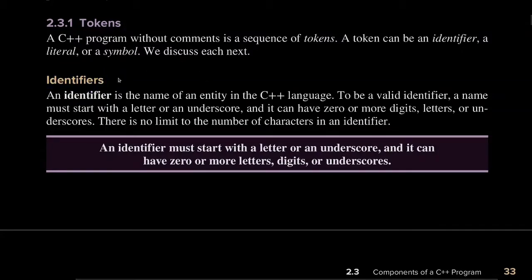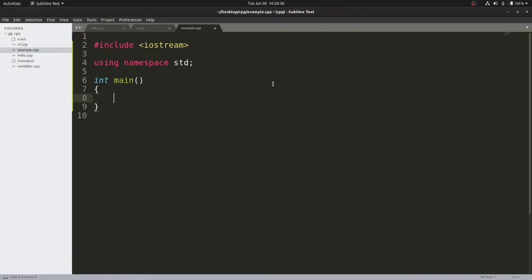The first thing is the identifier. What is an identifier? It is the name of an entity that is used in our C++ programs. If you remember, we have defined many variables in our previous programs, something like this: int sum. So sum is the name of a variable. These names which are used in our programs are called identifiers. Like sum is an identifier, then main, std, which stands for standard. All these are valid identifiers.